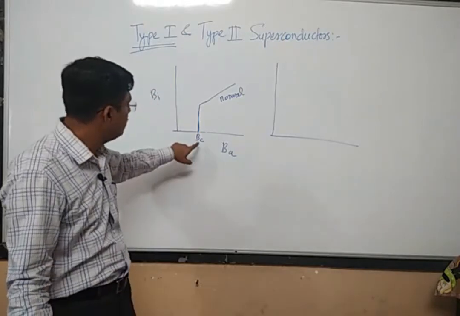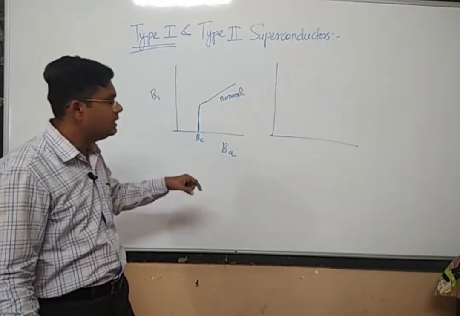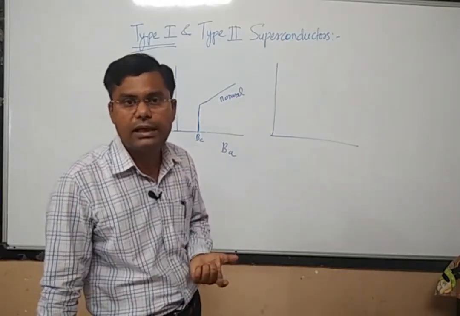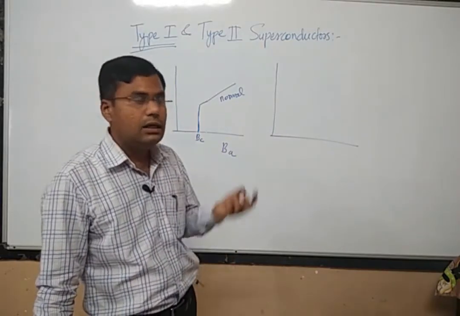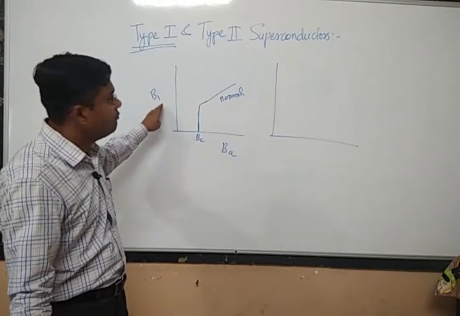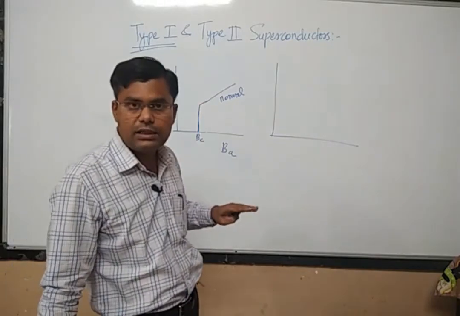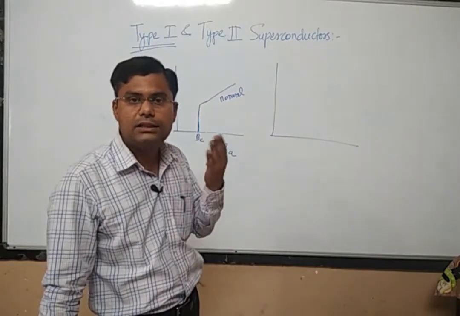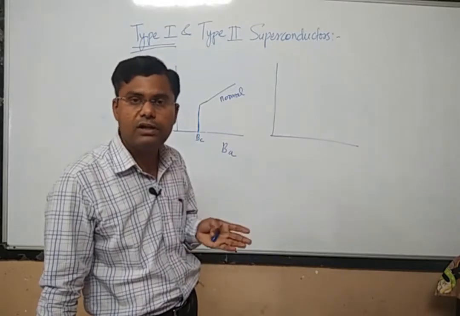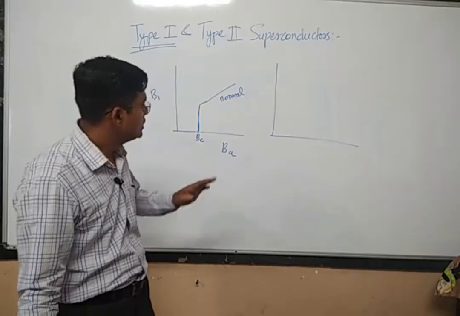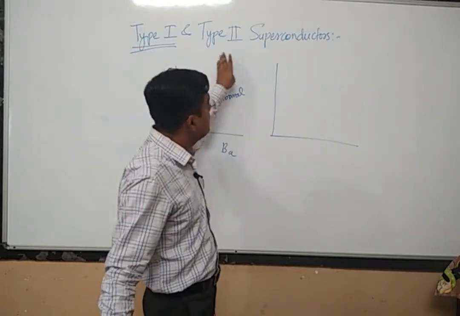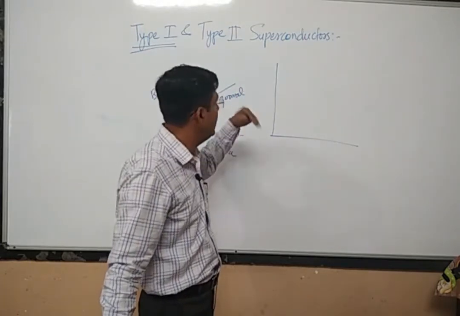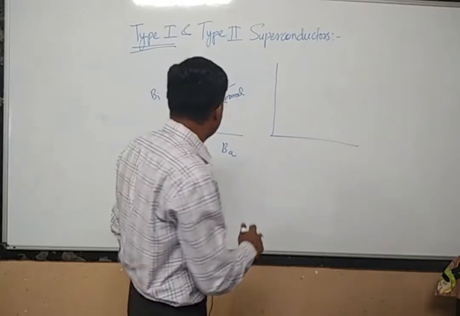There is no single value of critical magnetic field; rather it possesses two values, and between these two values the internal magnetic field will be present inside the superconductor. Still the material will act as a superconductor. Such superconductors are called type 2 superconductors, or high temperature superconductors.